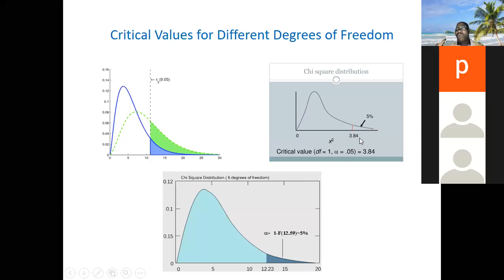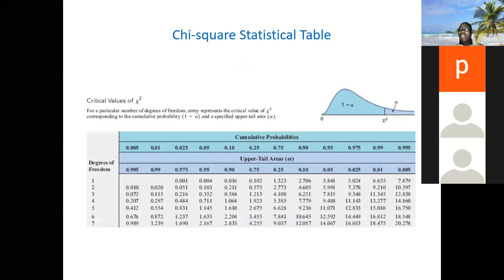For the degree of freedom of 1, the critical value is 3.84 at 95%, because most research uses a 95% confidence level, and the level of significance will be 0.05. 95%, which is 0.95, plus the level of significance, 0.05, makes 1, or 100%. You get it? Your level of confidence and your level of significance add up to 1.